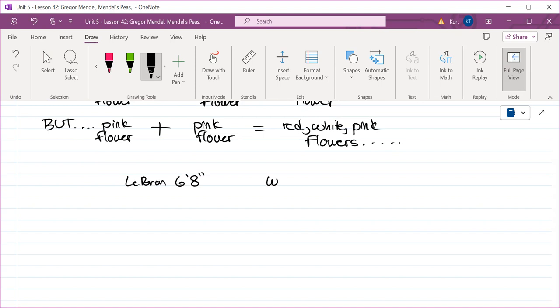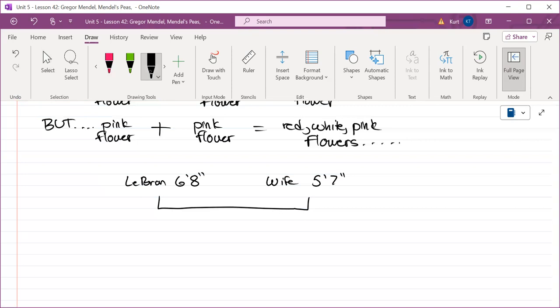We're going to say his wife, I'm just going to make something up. Let's say that she's 5'7". Okay. Their first child is LeBron Jr. He goes by Bronny. I do not know his height, but I'm just going to kind of play with these numbers here. Let's just say that Bronny is somewhere in between his mom and his dad's height. So what do you think is good height approximately between 5'7" and 6'8"?